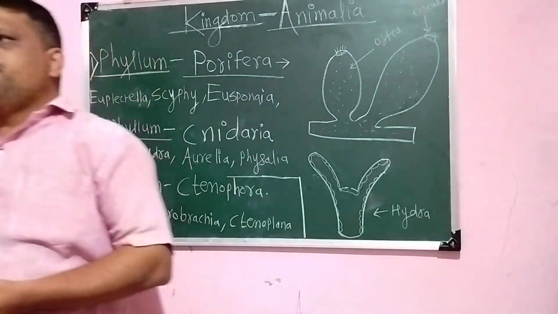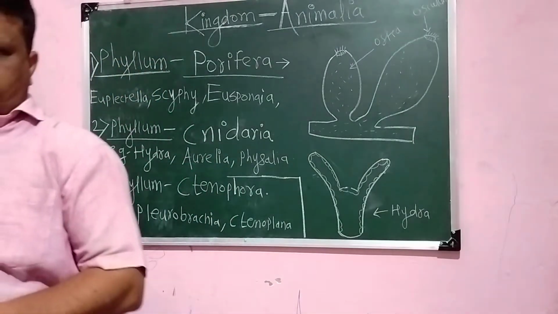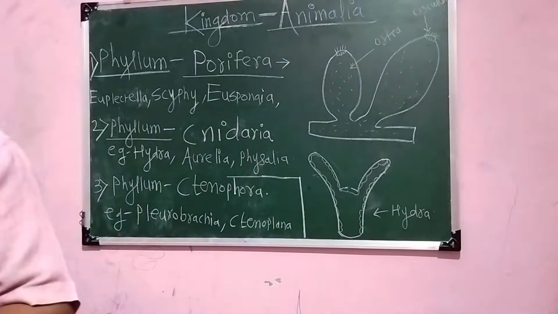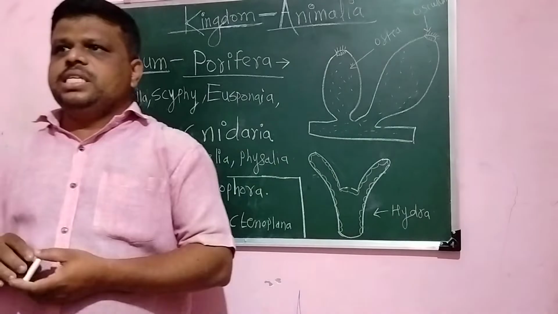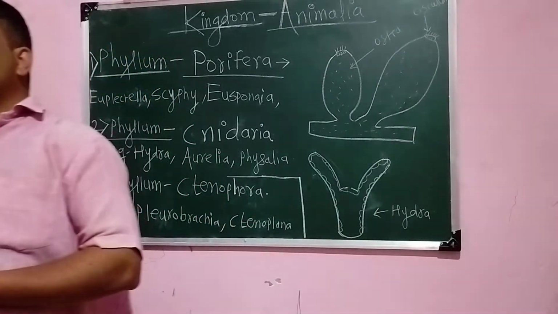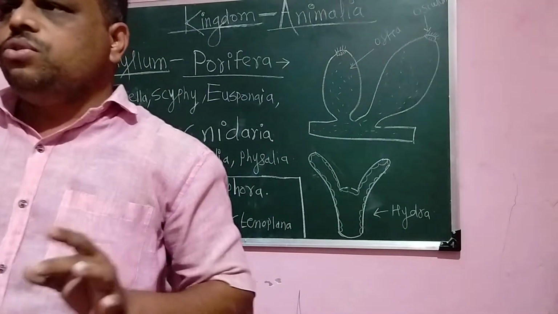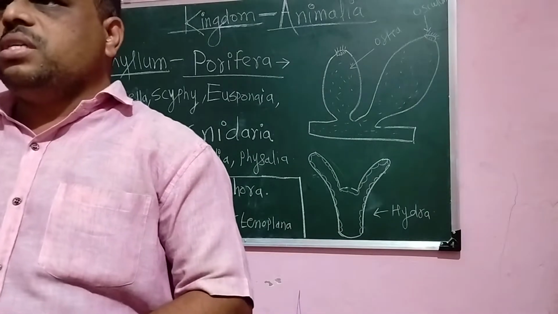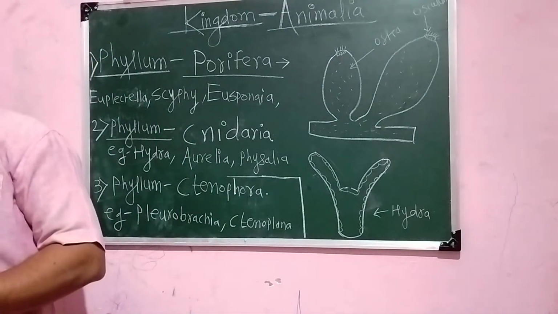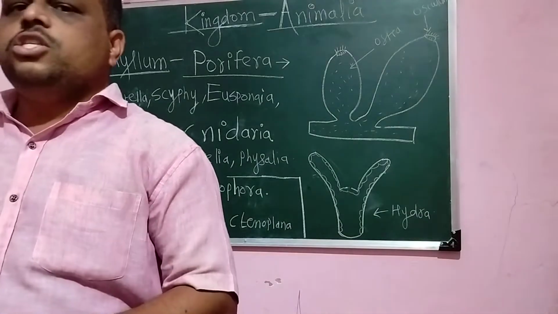Mostly these animals are aquatic and most of them are marine water, while very few animals are freshwater animals. I repeat my sentence. First character is these animals are aquatic, no doubt. Most of them are marine water, while very few are freshwater, and these are commonly known as sponges.